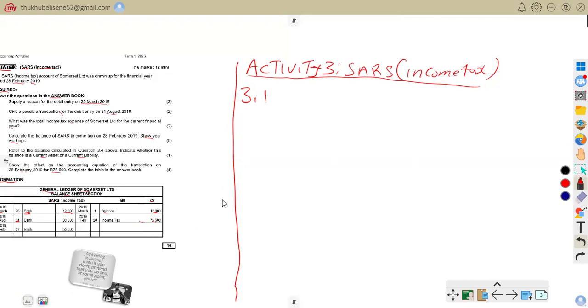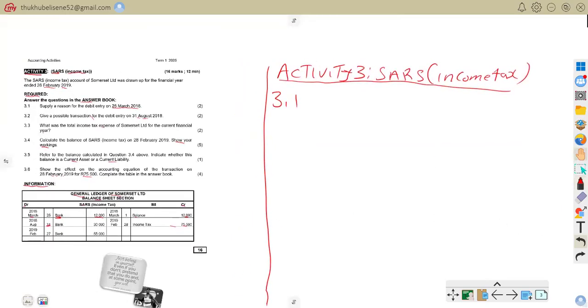So looking at 25 March 2018, we have 12,000 on the debit side. So bank appears on the debit side for 12,000.